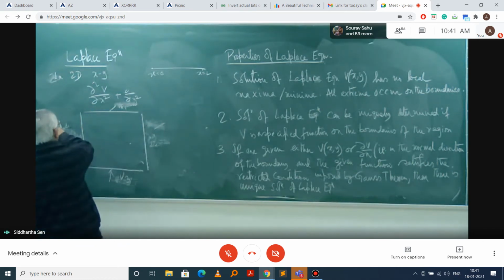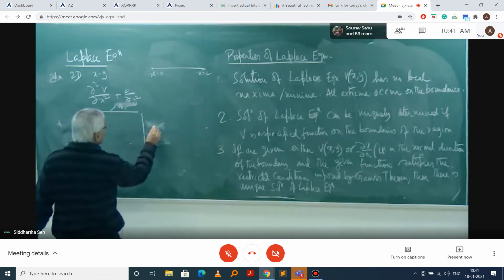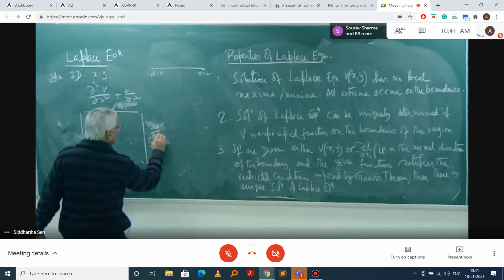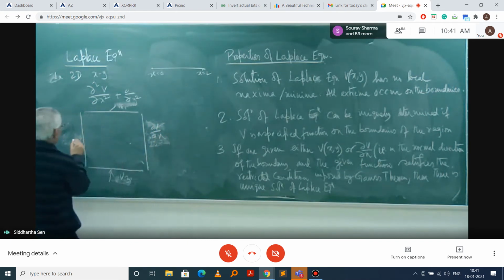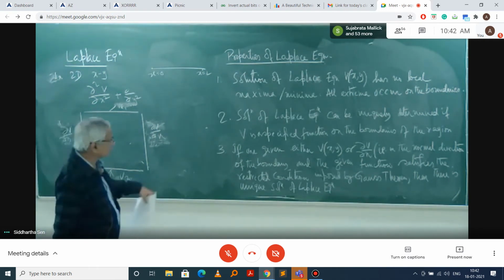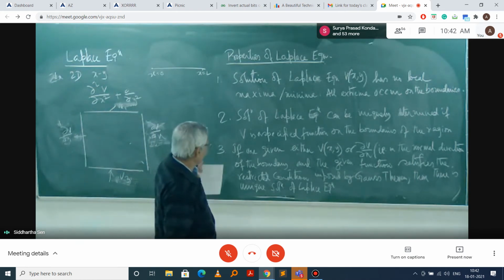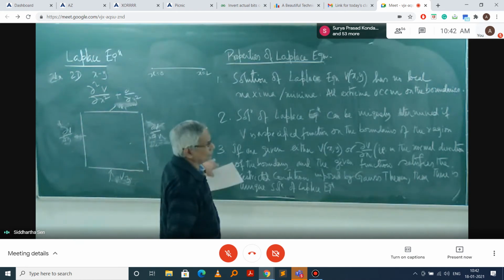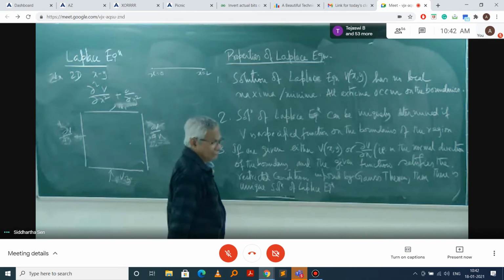The potential may not be known, but if del V del N is specified there, then also the Laplace equation solution is uniquely determined.